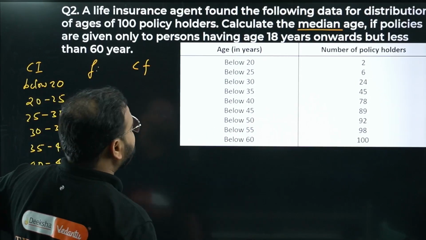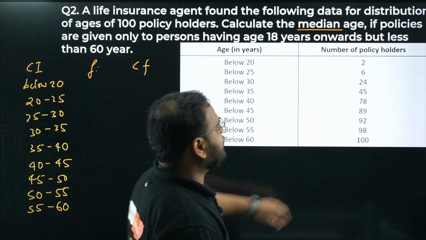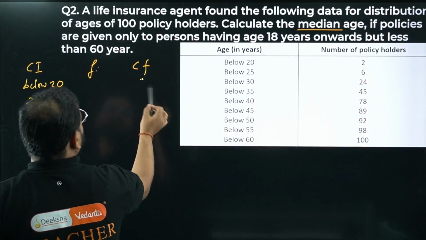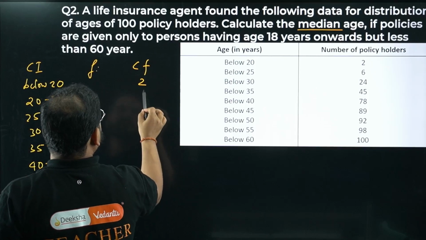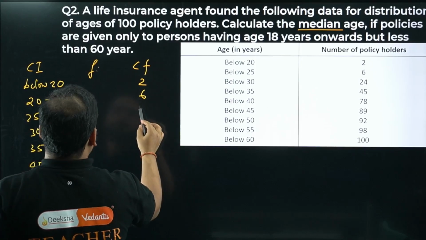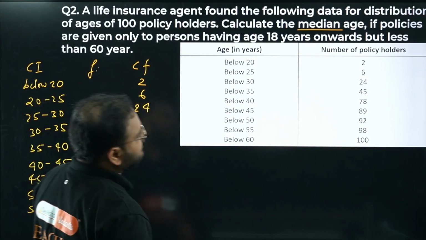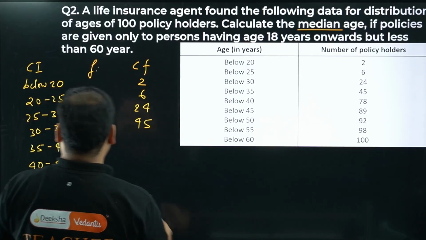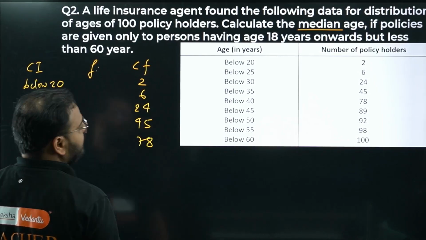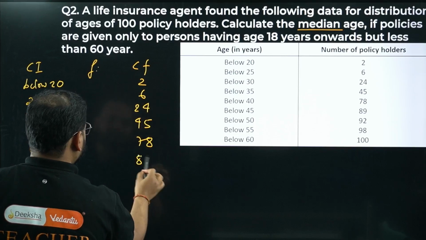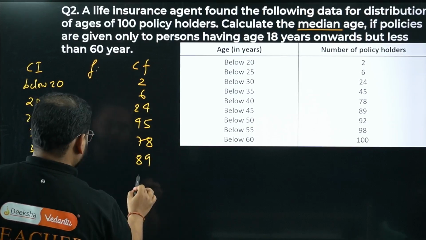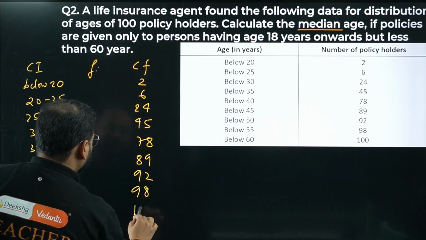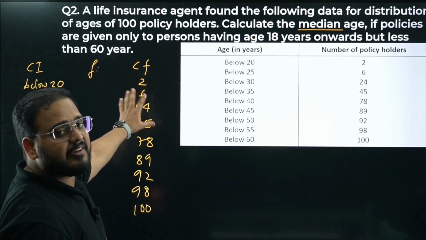Okay, now they have given the CF already. What is this, sir? Check this out. It's increasing, no? Sum of the preceding values, okay? CF is given, bacha. So here it is 2, here it is 6, here it is 24. Okay, we have next as 45. We have next as 78. Okay, next is 89. Okay, 92. Okay, 98 and 100. So we usually find the CF when the F is given.